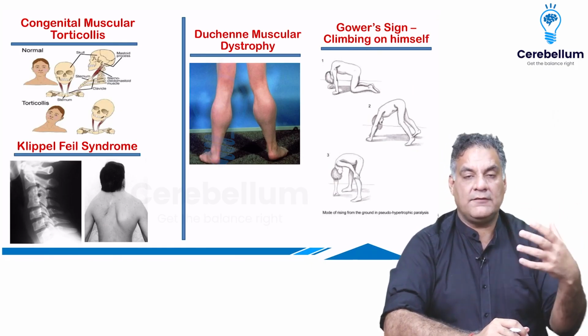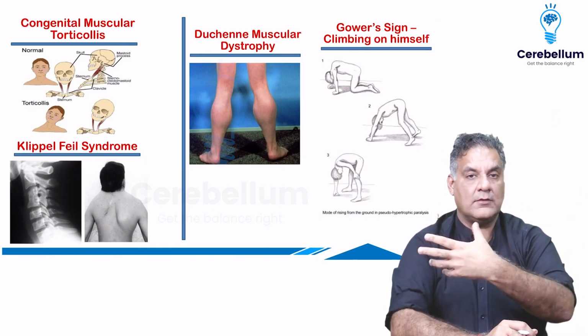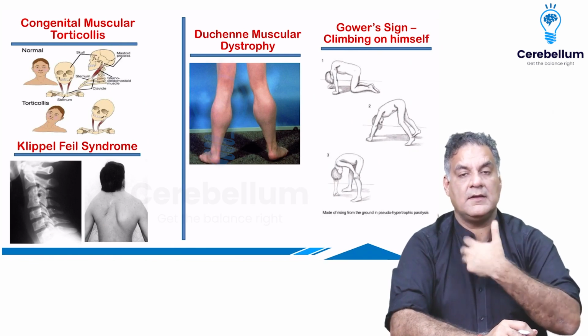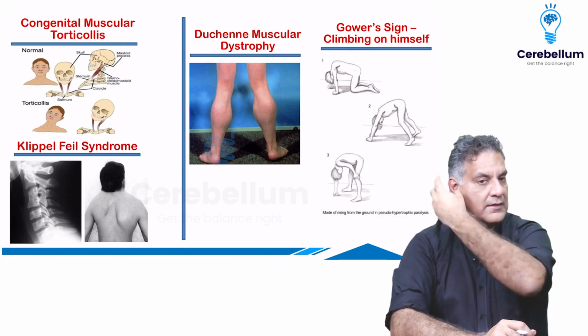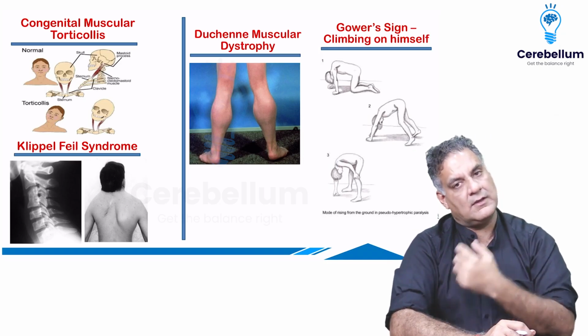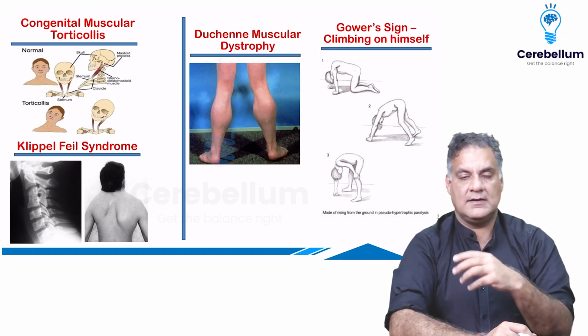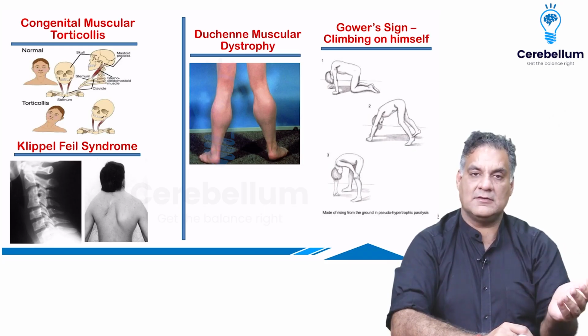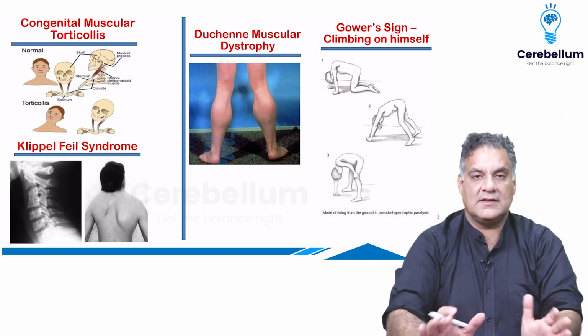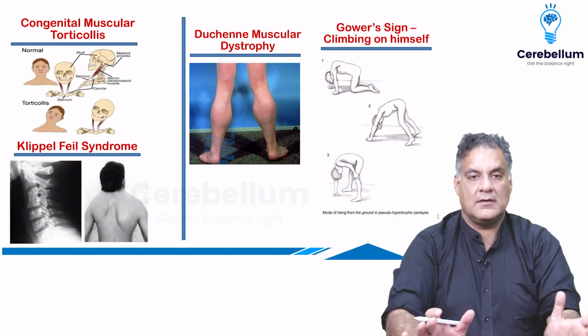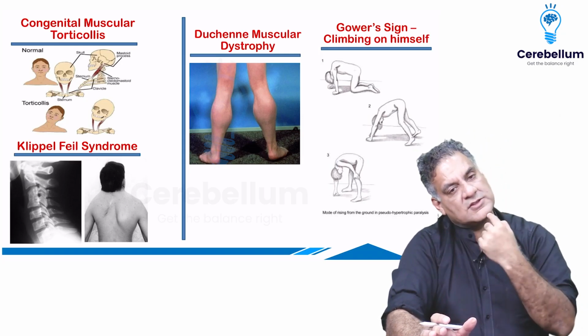Then comes the sternocleidomastoid, from the sternum, clavicle, to the mastoid. If this muscle, all right, undergoes shortening, you have a torticollis or a wry neck. It is not necessarily present in the first 3 months of life. In the majority of cases, 90%, it disappears by 1 year. All right. The ear is towards the shoulder, the chin opposite.